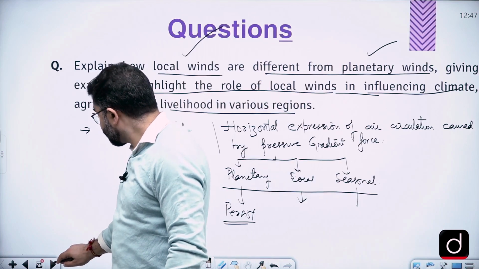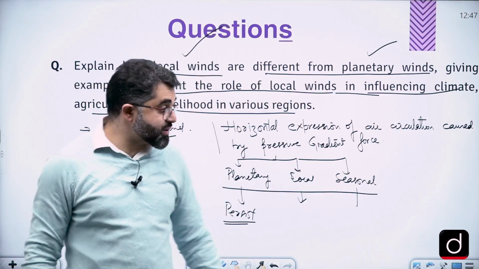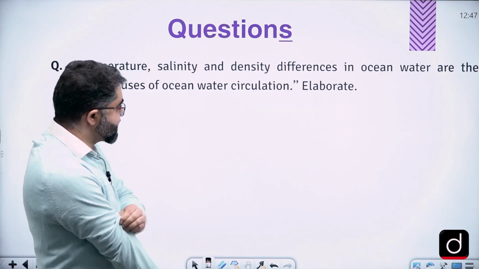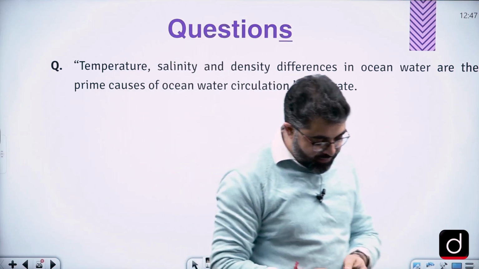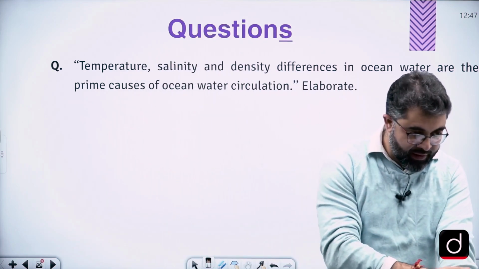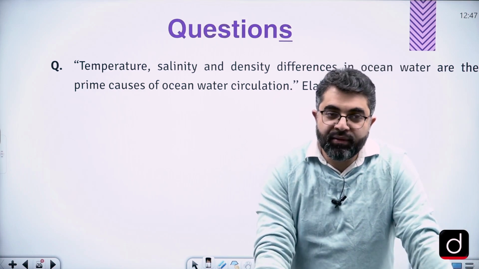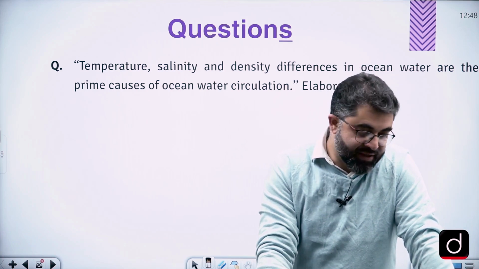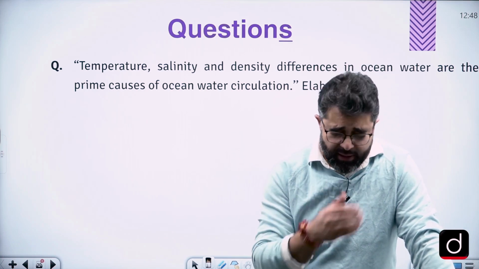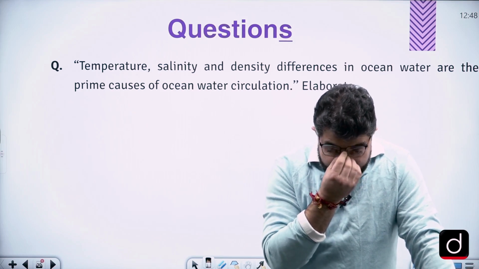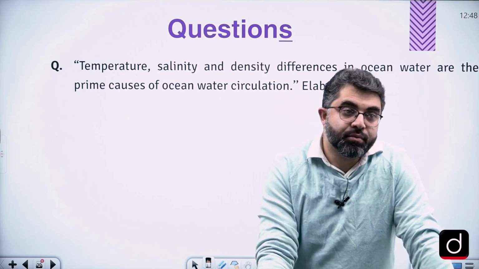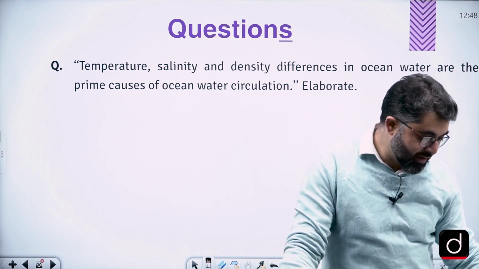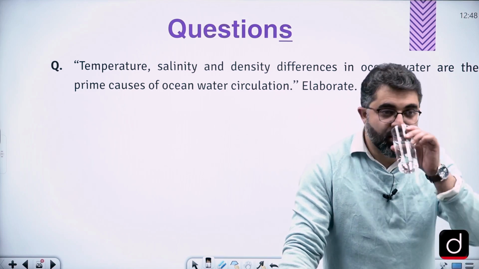Okay. So now this brings us to another question from oceanography. So see, the questions that we are expecting in climate would be something like planetary winds and local winds, which have not been asked, frontogenesis, which has not been asked, and something related to climate and climate change, whether it's an anthropogenic phenomenon, how different components of climate are getting disturbed.